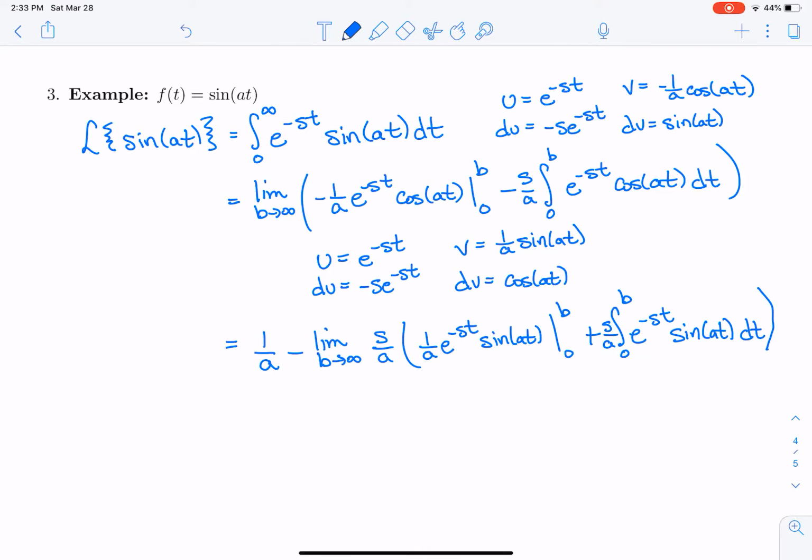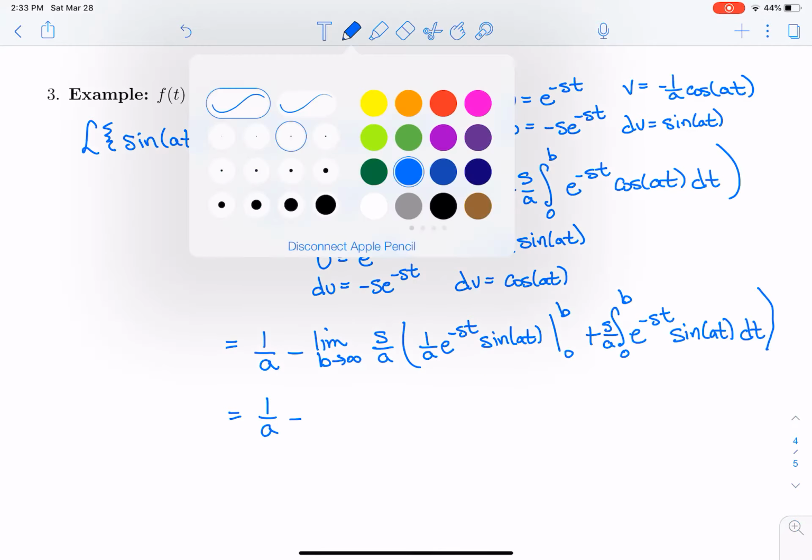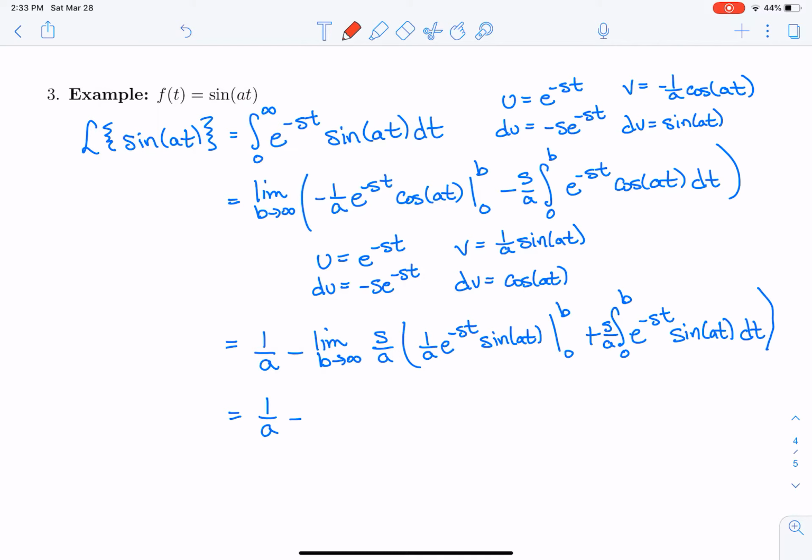Now what's going on here? Okay, so we get 1 over a minus, let's see. First, notice that with this term here, as b goes to infinity, e to the minus sb is going to go to 0. Okay, but also if I plug in 0, sine of 0 is going to be 0. So everything that I've underlined there, that's going to all go to 0.